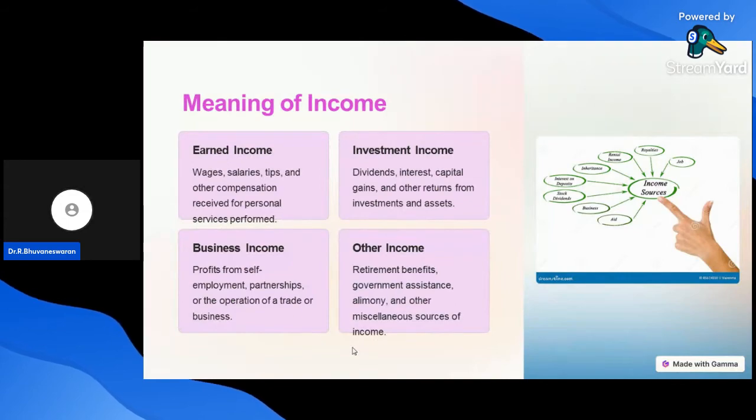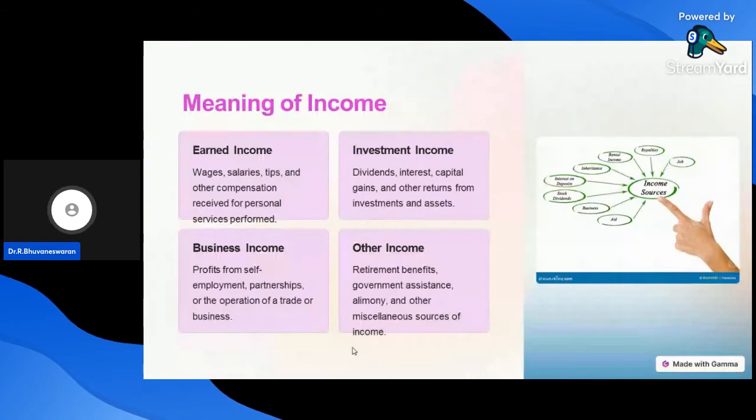What is investment income? Investment income is income earned by an individual or a company from dividends, interest, capital gains, and other returns from investments and assets. Third one, business income.